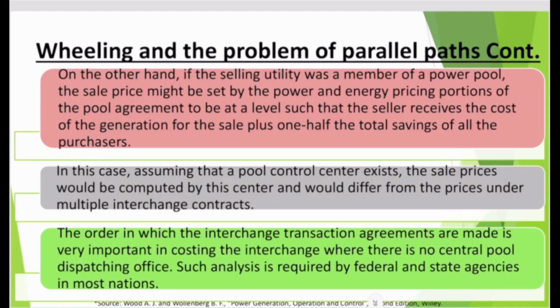On the other hand, if the selling utility was a member of a power pool, the sell price might be set by the power and energy pricing portions of the pool agreement to be at a level such that the seller receives the cost of the generation for the sale plus one half the total savings of all the purchases. In this case, assuming that a pool control center exists, the sell prices would be computed by this center and would differ from the prices under multiple interchange contracts.